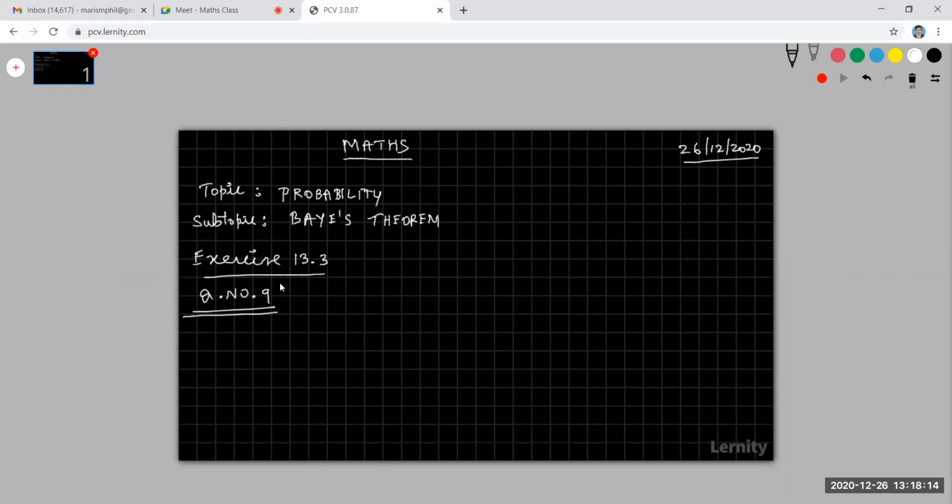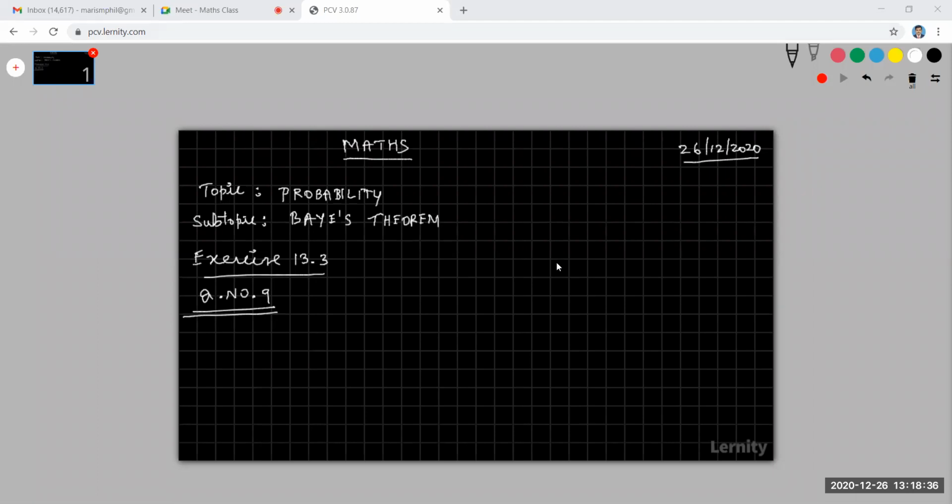And then if you have any doubts, please ask your doubts. If you have a doubt in a particular topic or a particular problem, kindly ask. Okay. Right. Look at question number 9.